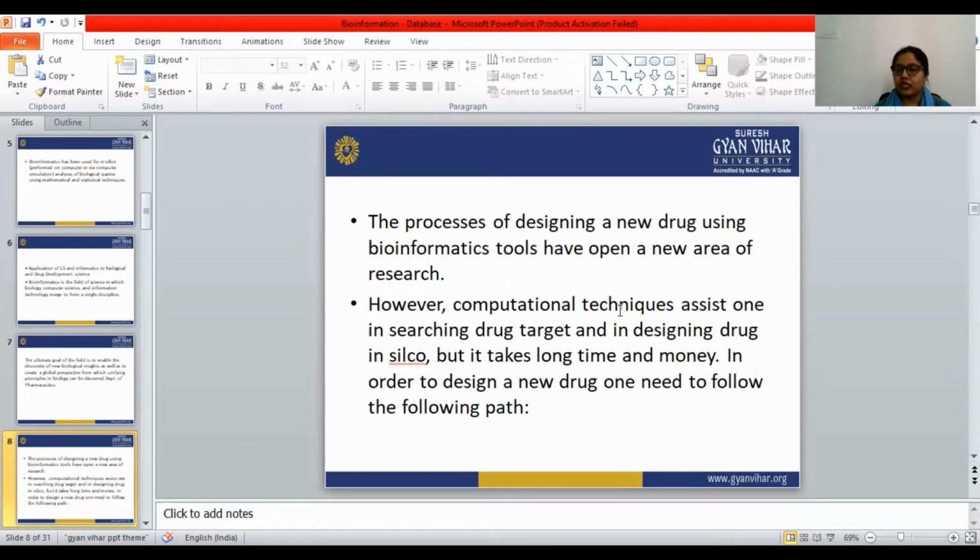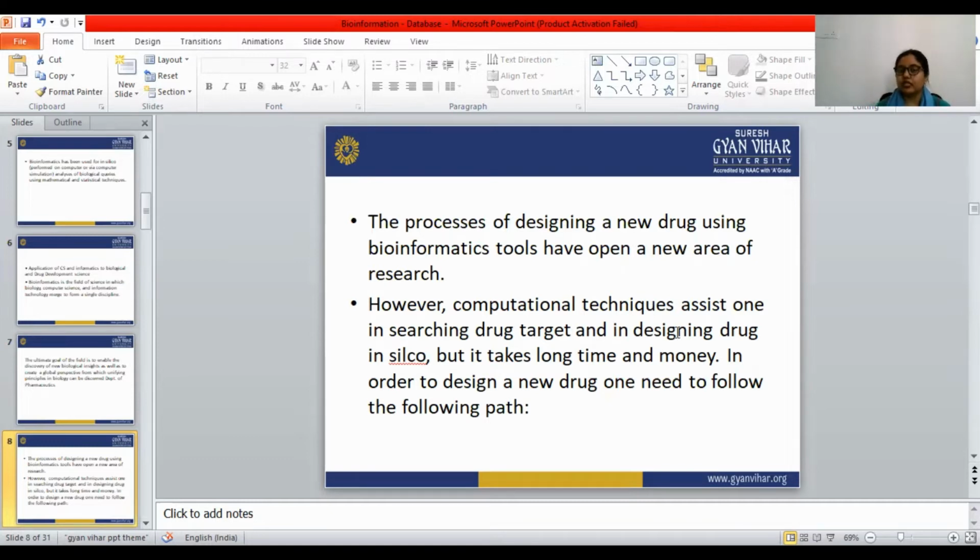Computational techniques assist one in searching for drug targets and in designing drugs in silico. In silico means that it is performed on the computer. So drug targeting and drug design are performed on the computer, as the name itself says, computational techniques.